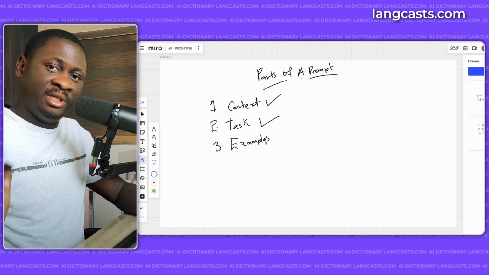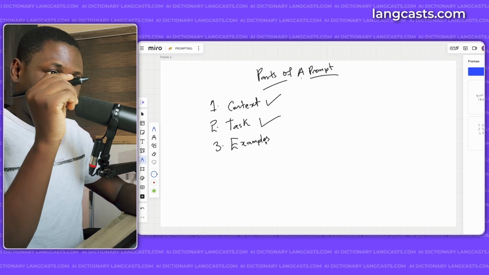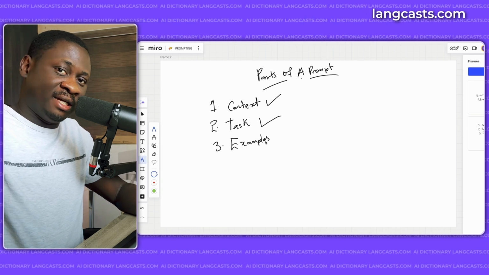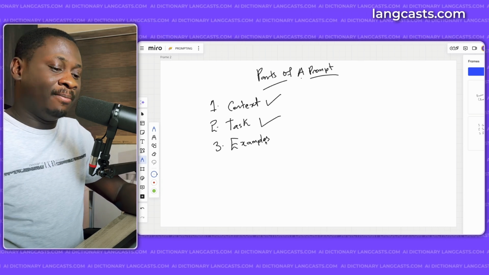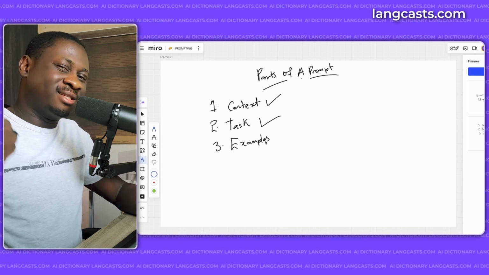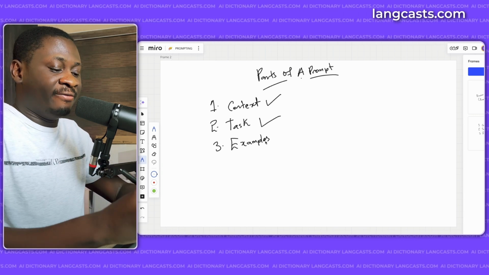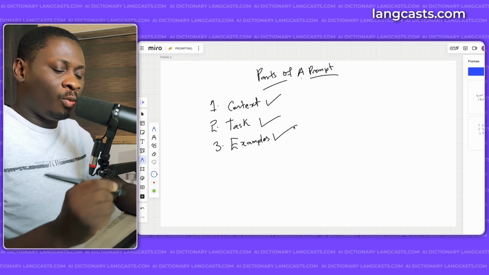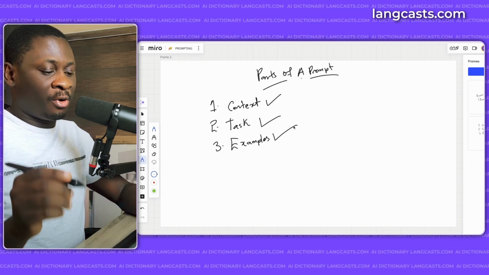For example, in that English-French conversation, you can start every English sentence by prefixing it with English colon, and you write the English statement, then you write French colon, French statement. And by the time you get back your answers, that is the same structure that the language model is going to use to respond to you. So examples are very, very important when it comes to designing prompts. And that's the third part of a prompt.